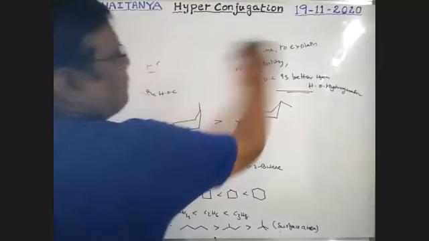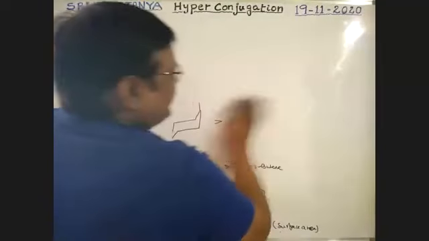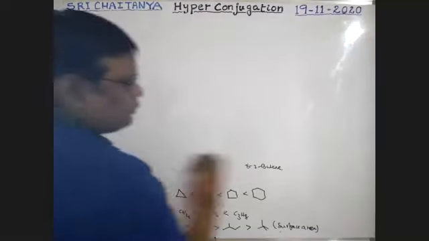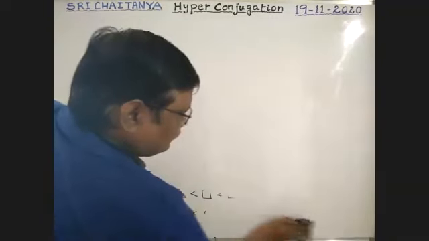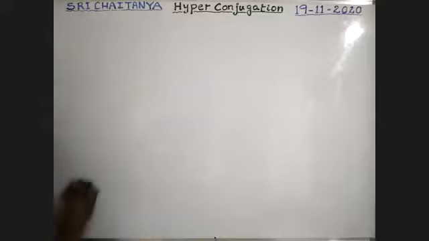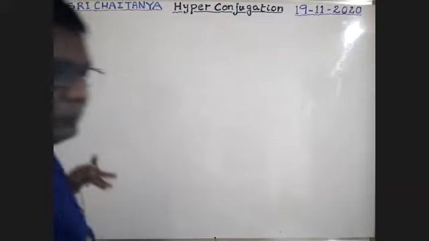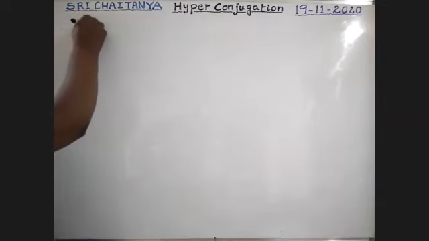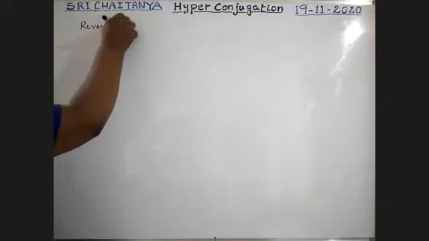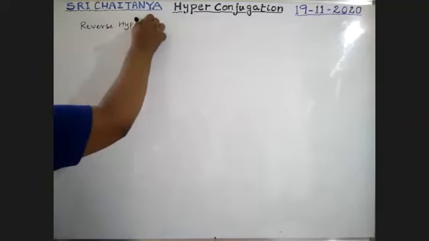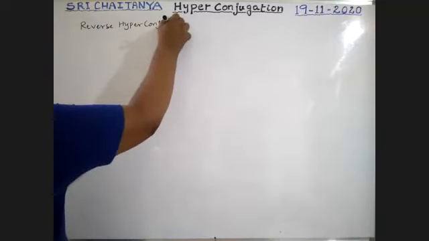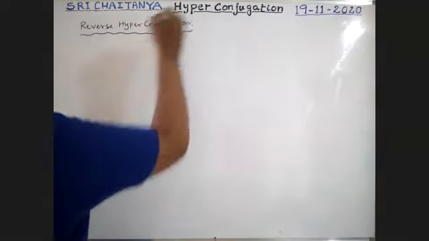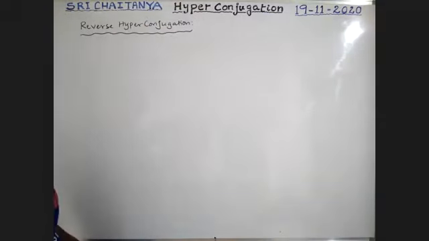Next subheading, reverse hyperconjugation.